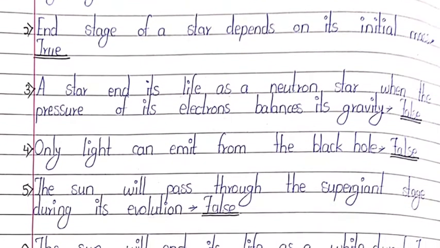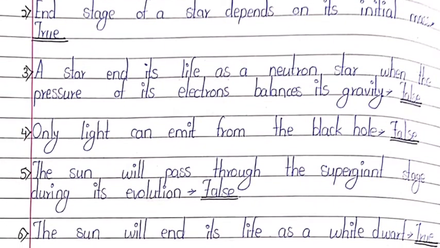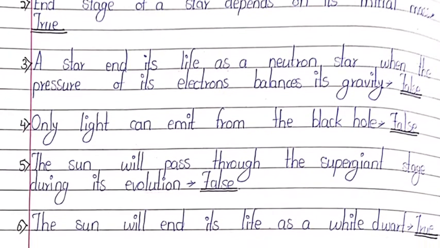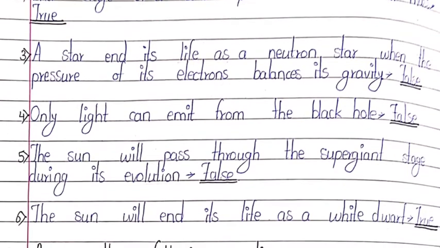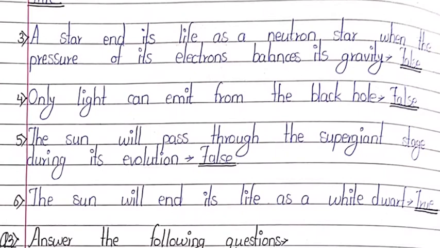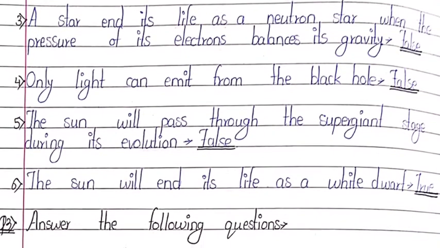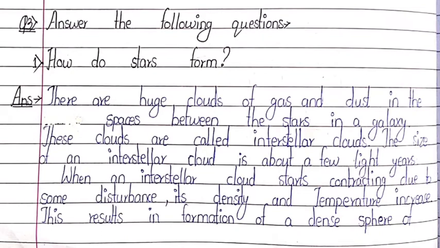Fifth, the sun will pass through the supergiant stage during its evolution. False. Sixth, the sun will end its life as a white dwarf. True. Question number 3 is answer the following questions. Now let us see the first one.